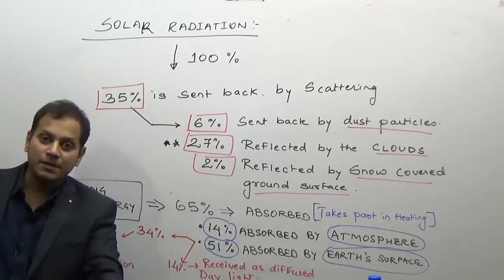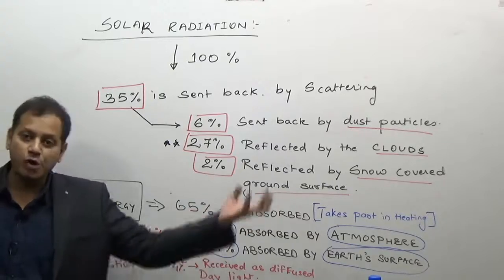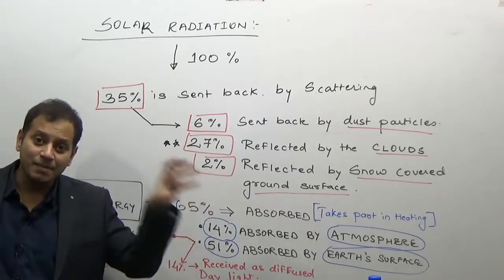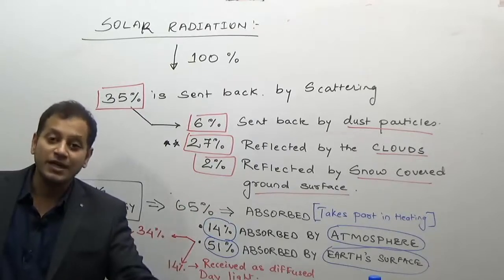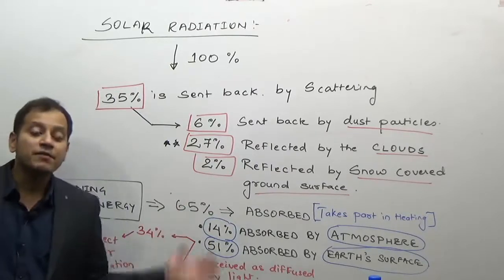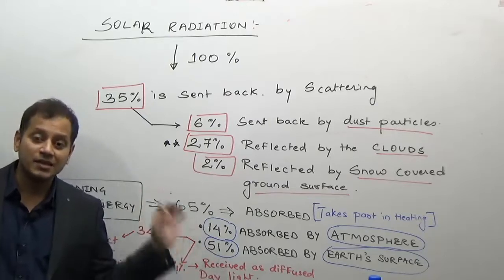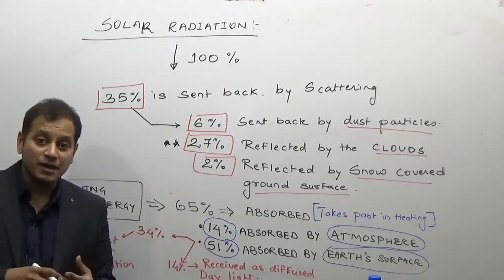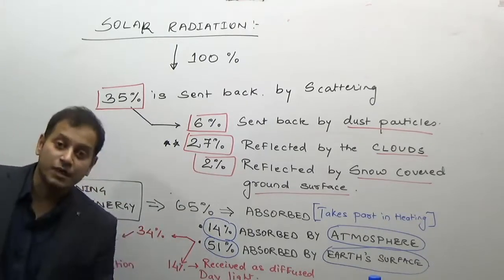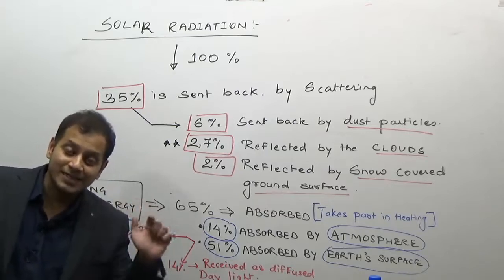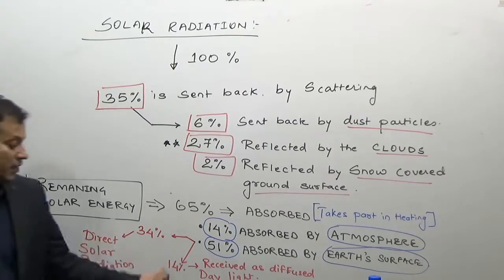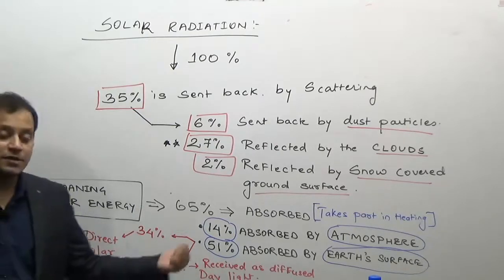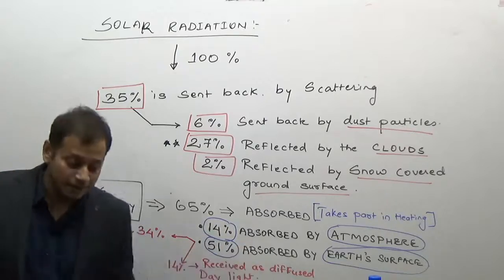Even in this 65%, 14% is absorbed by the atmosphere, and it is the remaining 51%, 65 minus 14 is 51. It is the remaining 51% which reaches the Earth's surface and heats up the Earth. Even in that 51%, or direct radiation, say only 34% of the direct solar radiation is received at the Earth surface, while the remaining 40% is received as diffuse daylight.